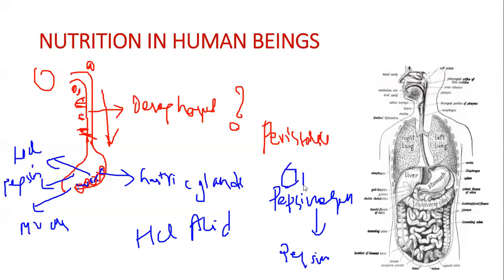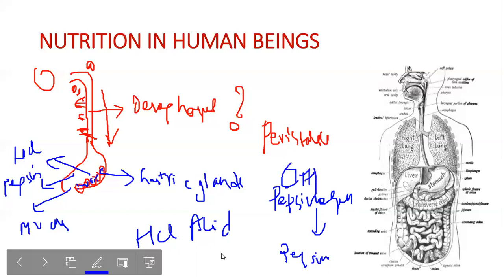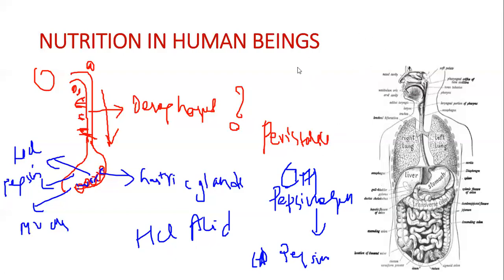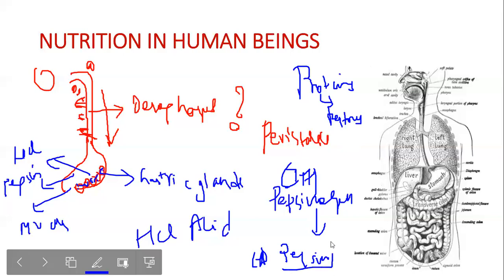Pepsinogen is the inactive form and pepsin is the active form. But anyways, my question is, why do we still need pepsin? Suppose we are eating proteins, okay? If this protein needs to be broken down into peptones, which are simpler, it can occur only in the presence of pepsin. So that is the reason why we need pepsin.